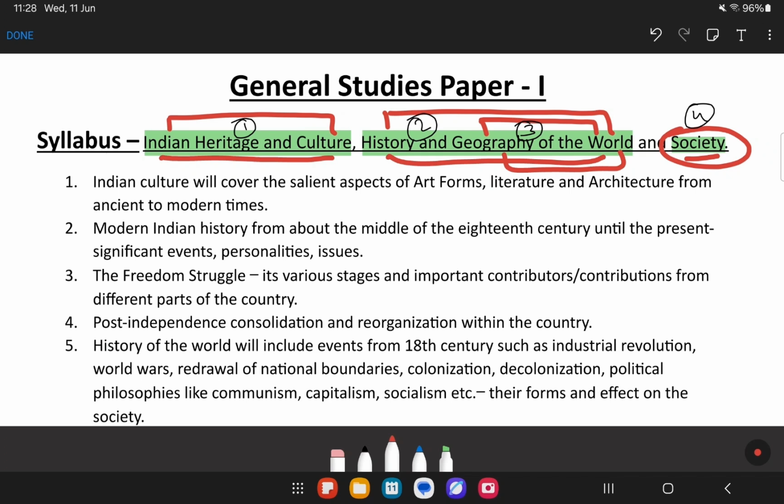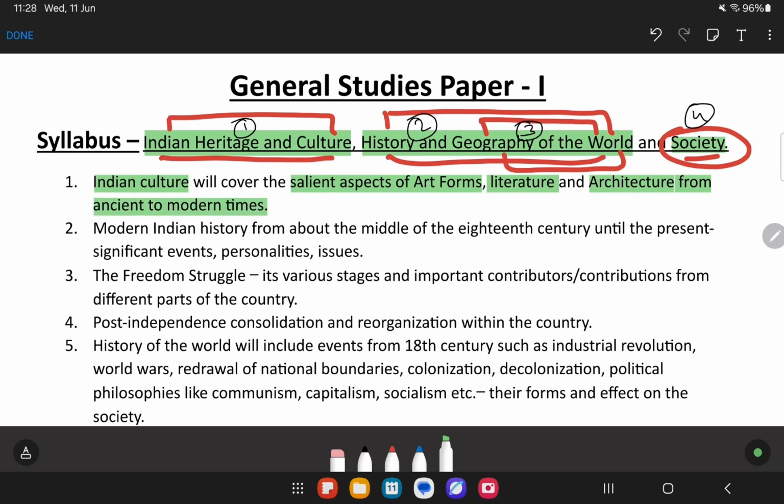Now let us come to the syllabus step by step, whatever is mentioned in the syllabus prescribed by UPSC. What are the things that they have mentioned? First of all, they have mentioned Indian culture. What will it cover? What topics will be covered? It will cover the salient aspects of art forms, literature and architecture from what? Now this is important: ancient to modern times.